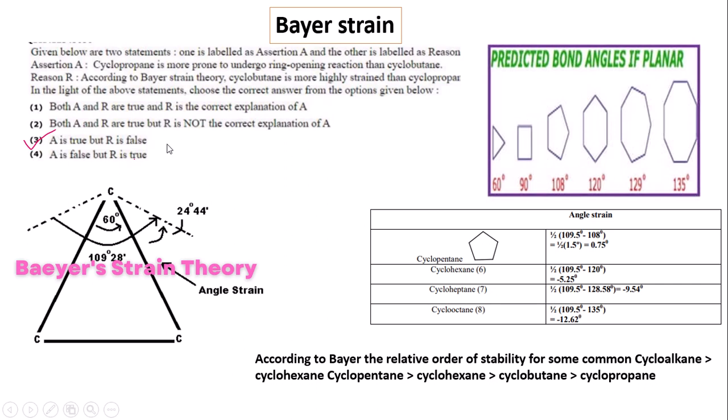But in the second statement, according to Baeyer strain theory, cyclobutane is more highly strained than cyclopropane. We know this is the order in Baeyer strain theory for the cycloalkanes: cyclohexane, cyclobutane and cyclopropane. That is, cyclobutane is more stable than cyclopropane. So the reason is not correct, but the assertion is true. So A is true, but R is false.